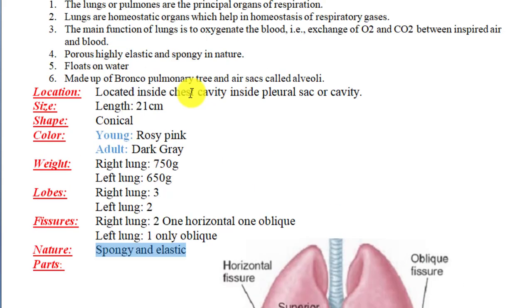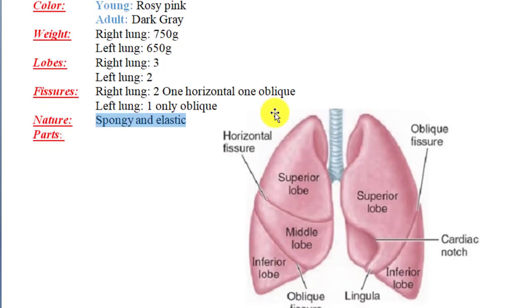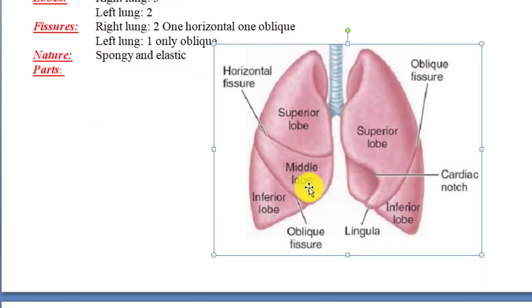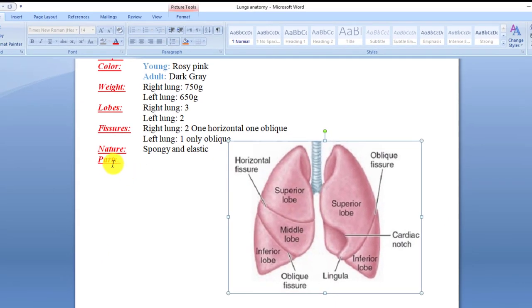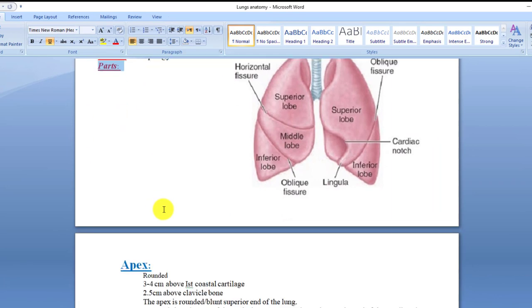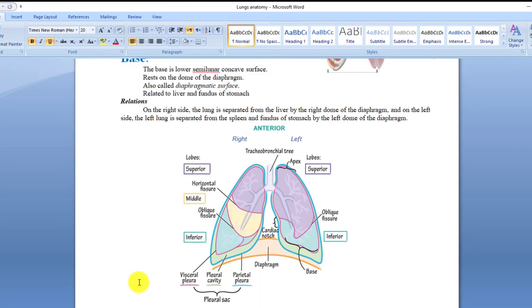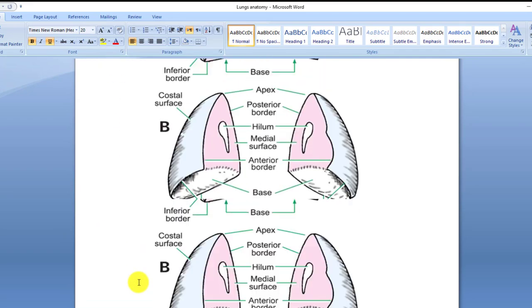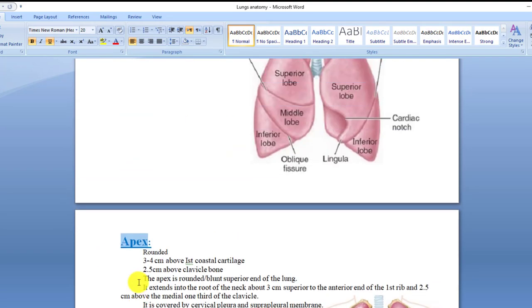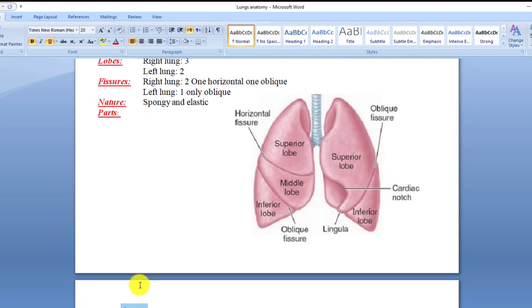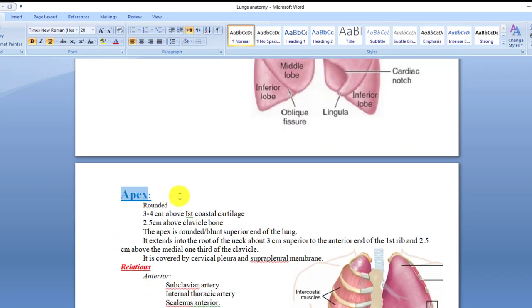So friends, this was just the introduction of the lungs. You can see the lungs here. Now, what are the parts of the lungs? Our lungs have an apex, a base, borders, and surfaces. So let us see the apex of the lungs, right?